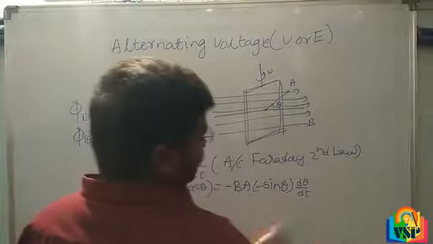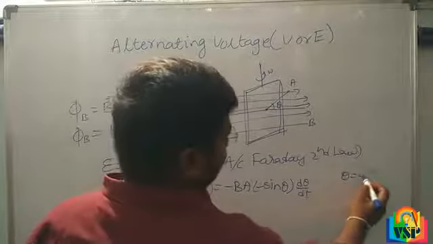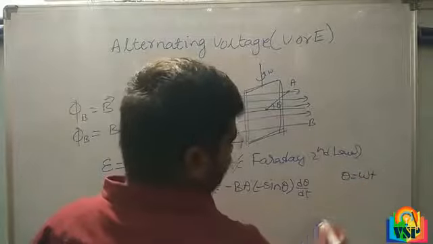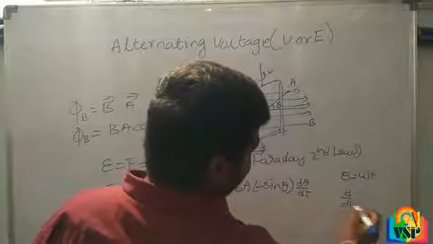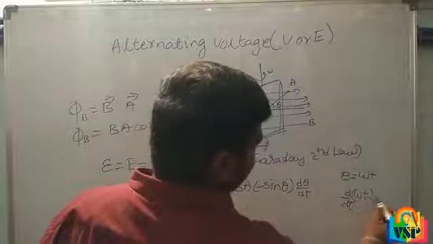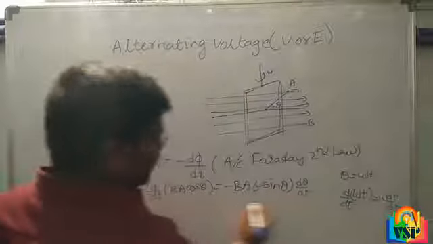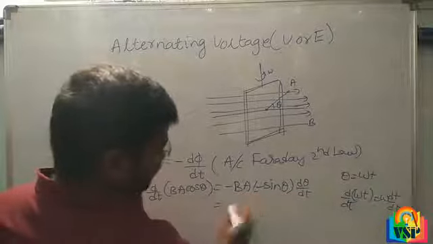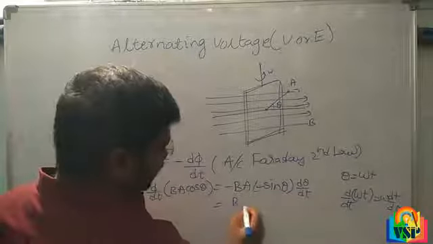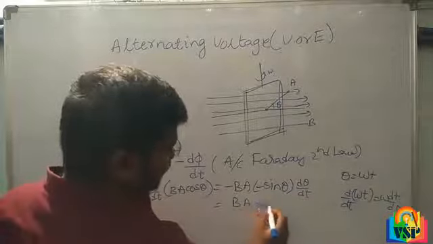We know that theta is equal to omega t. The derivative d by dt of omega t is equal to omega into dt by dt.